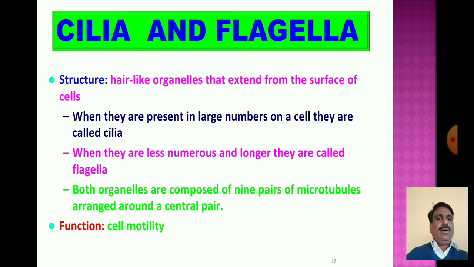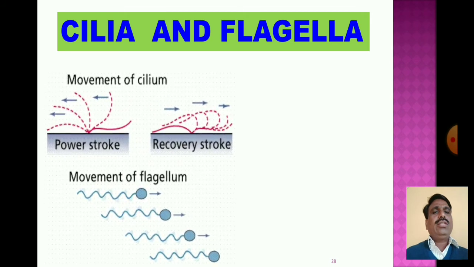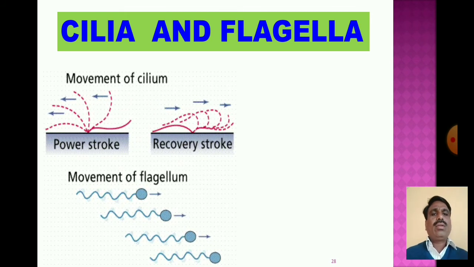Both organelles are composed of nine pairs of microtubules arranged around a central pair. The function of cilia and flagella is cell motility. Then the movement of the cilium has the power stroke and recovery stroke, and then the movement of the flagellum.